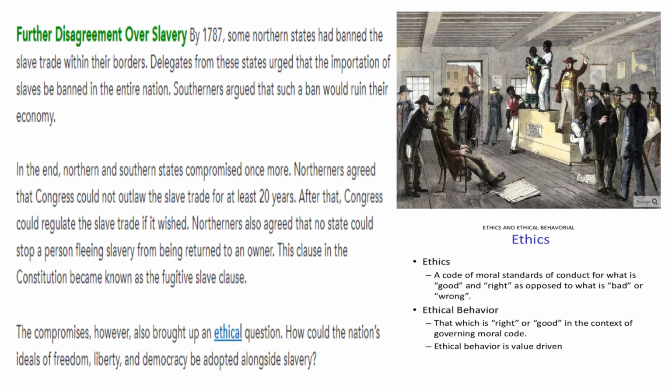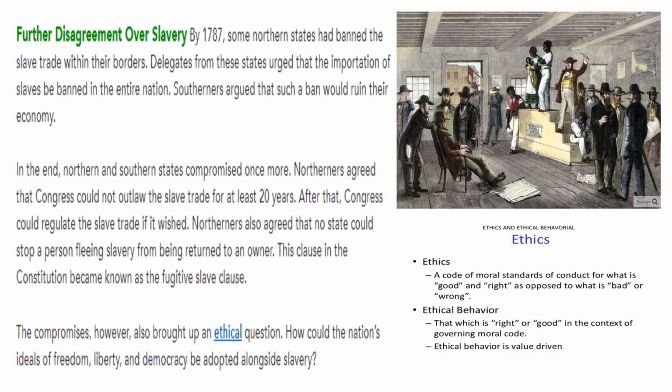Well, number one, it got put off for 20 years, so they procrastinated. Maybe some of you put off or procrastinate your homework. Well, they put it off for 20 years, so that meant they could make money off of slavery for 20 more years. And back then, people didn't live as long as we do. So for them, 20 years was a long time, and that was enough time to generate wealth and income that they could pass on down to their children. Also, what the South got was that fugitive slave clause, that the North agreed that if a slave escaped to the North, the Northerners said, yes, we understand that you have to have that slave returned to you. So that was a big deal for the South as well. And you'll find that out next year in 7th grade, just how big that was.